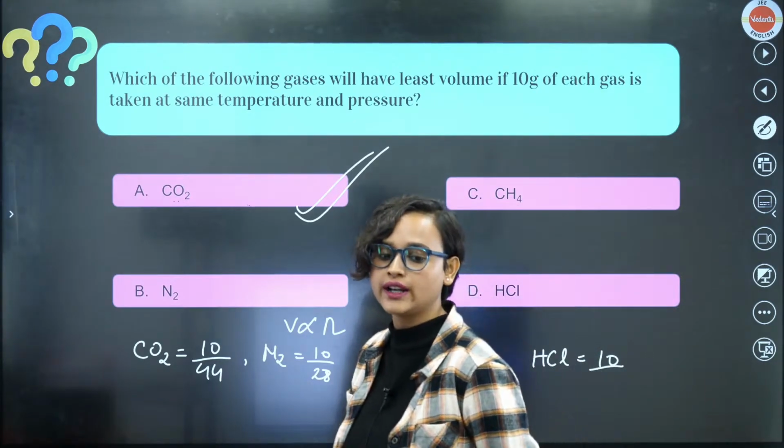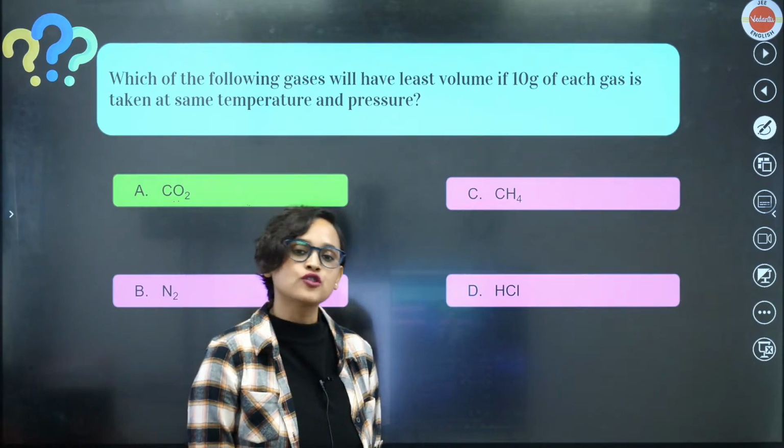You do that. I have told you how to do it, then you can do it. Okay. So CO2 is the correct answer.